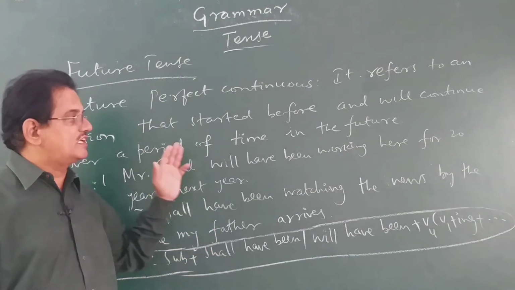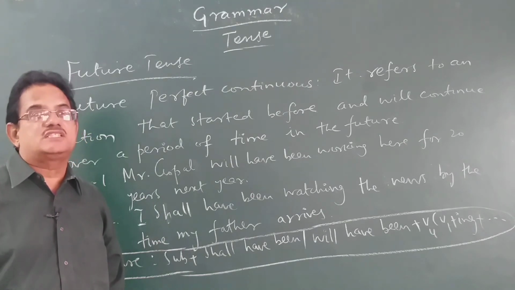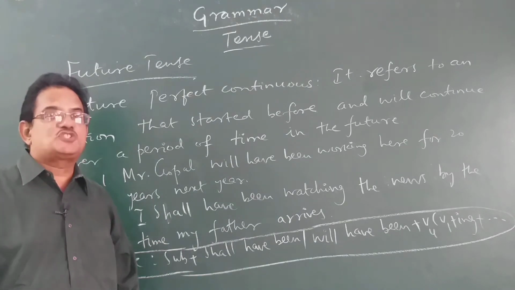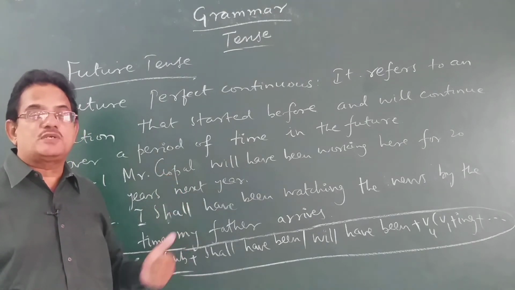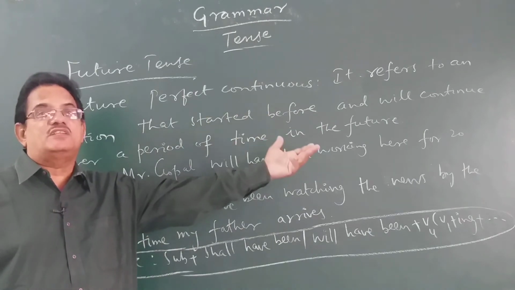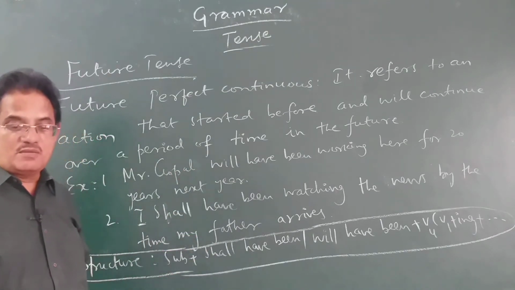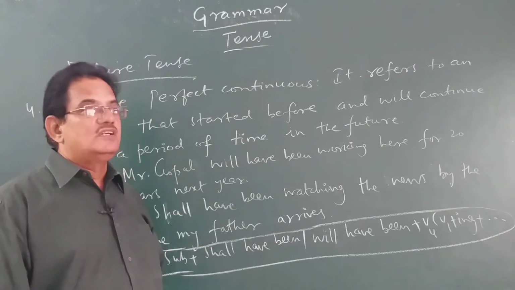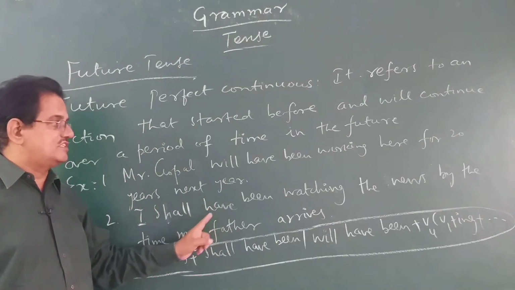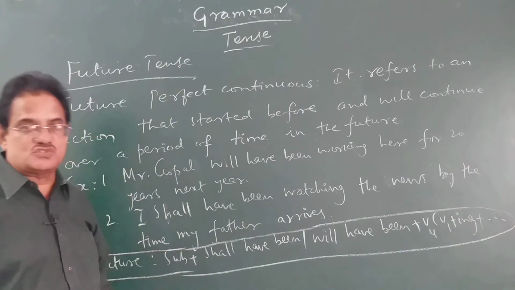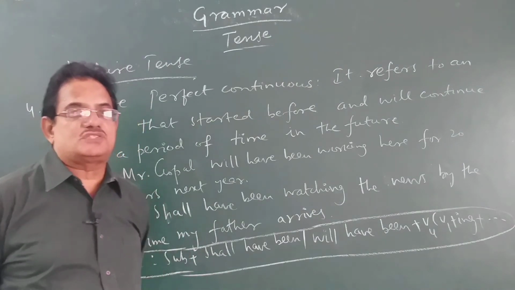Mr. Gopal will have been working here. Means he will complete 20 years of his working in this particular place by next year. That means action started in the past already and is expected to be in progress for some time in the future also. That's why we say next year. In the same way, I shall have been watching the news by the time my father arrives. By the time my father arrives from the office, I shall have been watching the news.